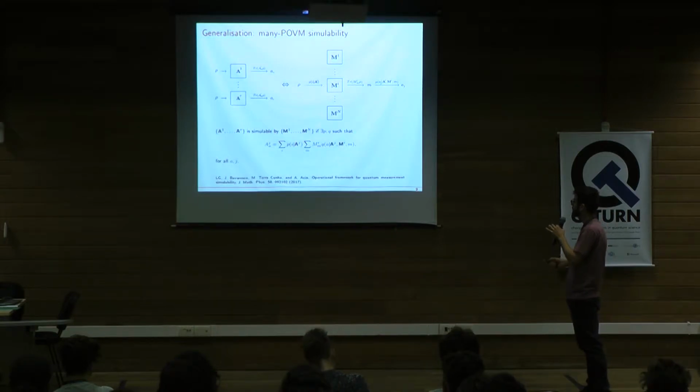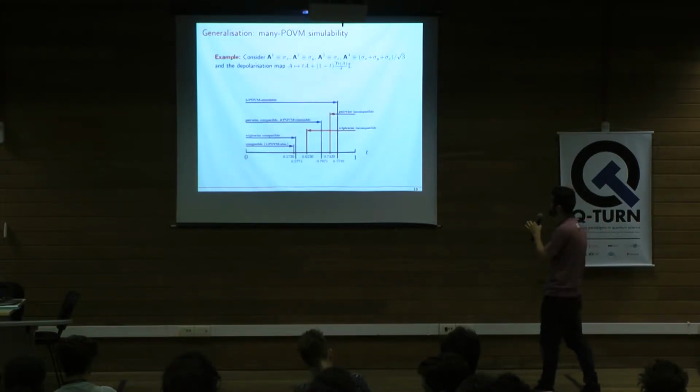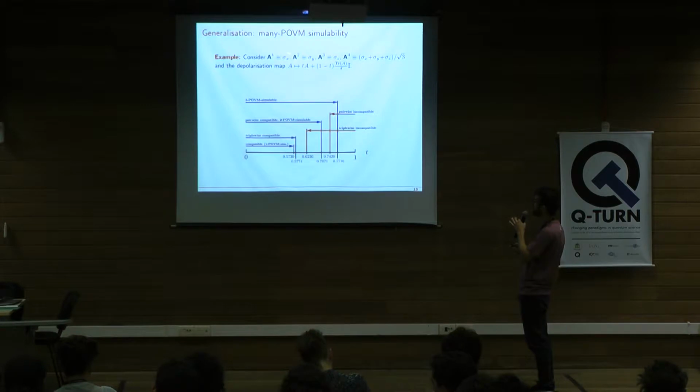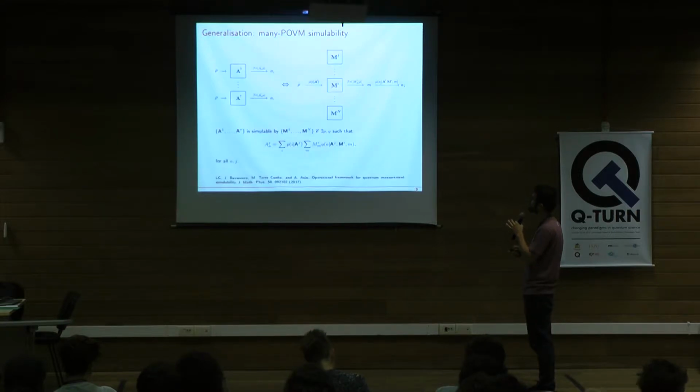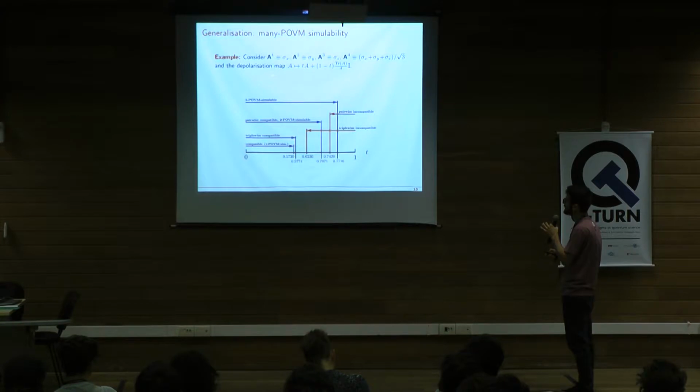So this is what we propose in this work, and everything I'm saying from now on is in this paper here. As an example, consider these four measurements: sigma x, sigma y, sigma z, and the combination of the three of them, okay? And consider the depolarization map. The depolarization map takes an operator and mixes it with identity.